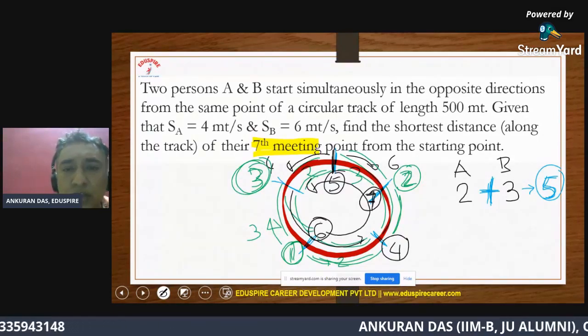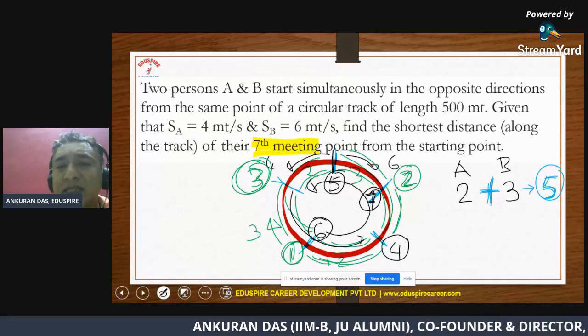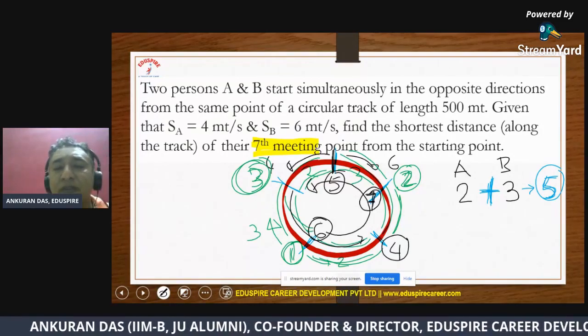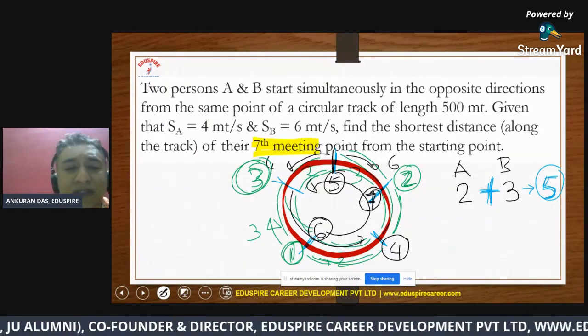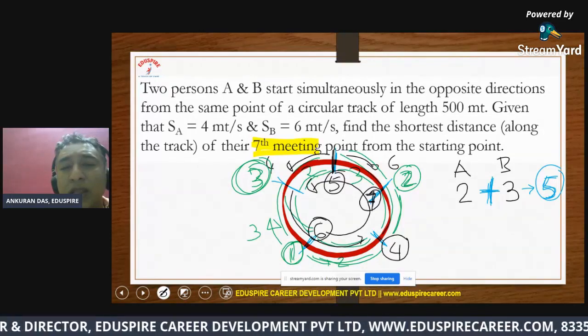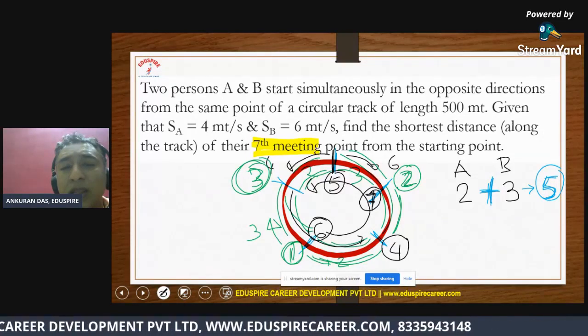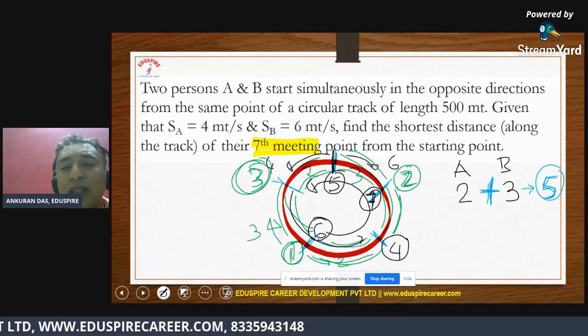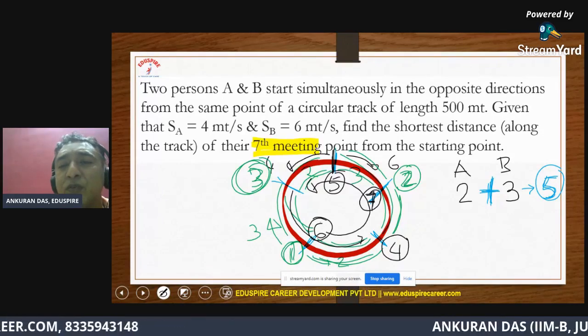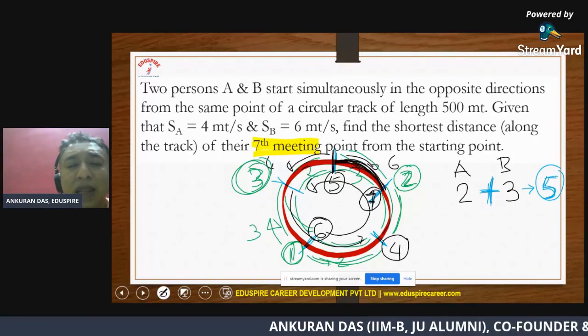And of course, they have asked what is the shortest distance along the track between the starting point and the seventh meeting point. So then you find out the length of this much, and hence your answer to this question will be 100 meters. All right.